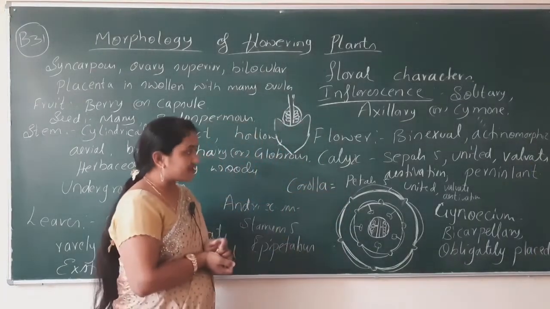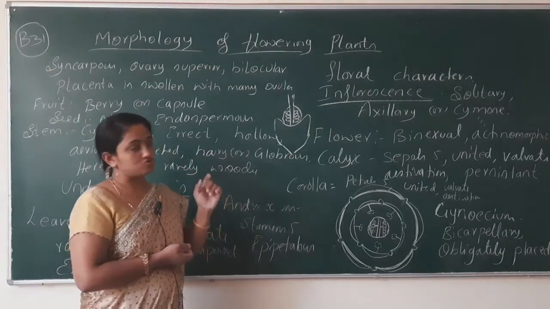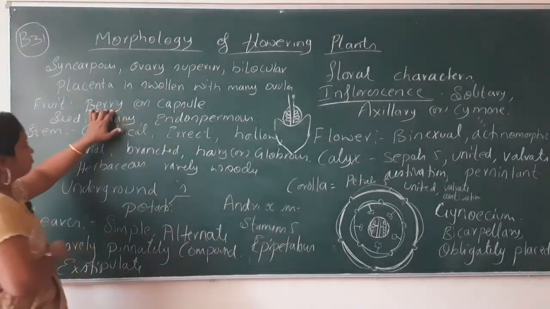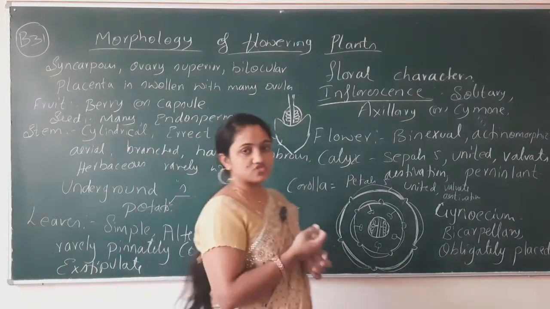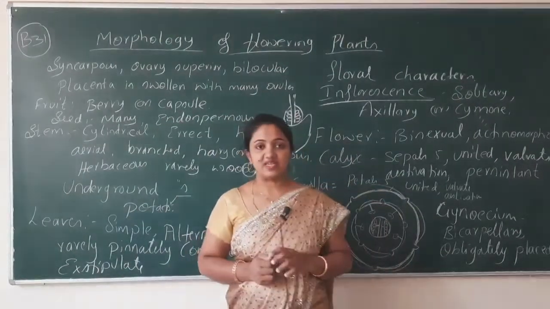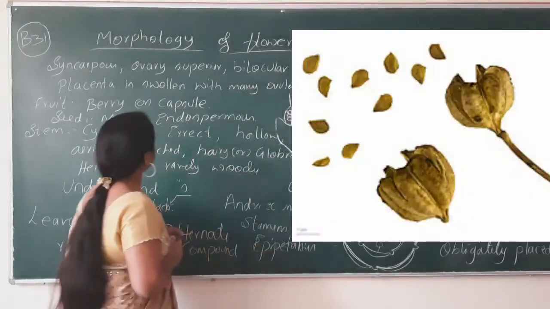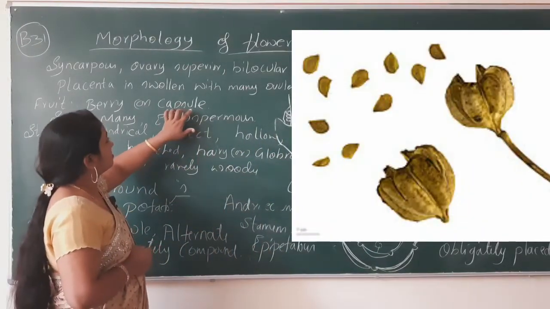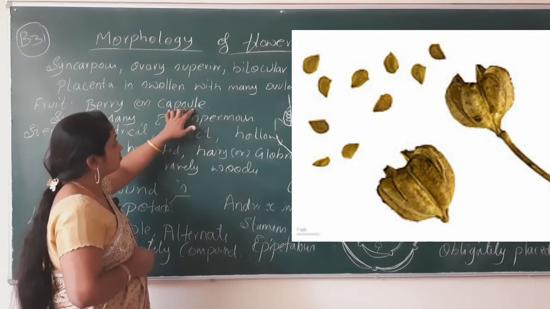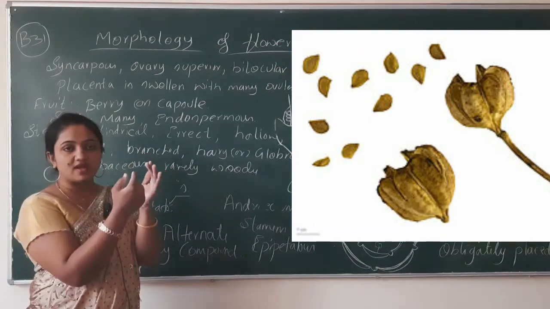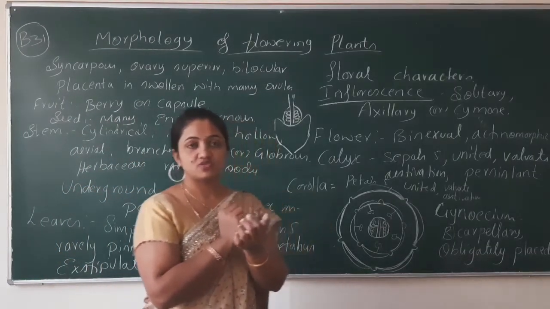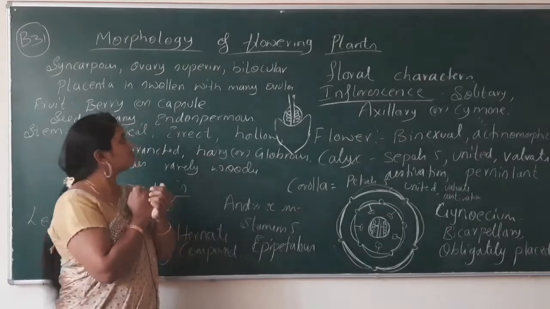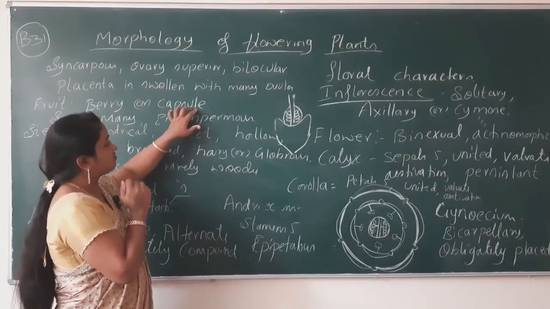So juicy, round and brightly colored fruits are known as berries. Now what about capsule? Capsule means the fruit opens and the seeds disperse from it. That type of fruit is known as a capsule.